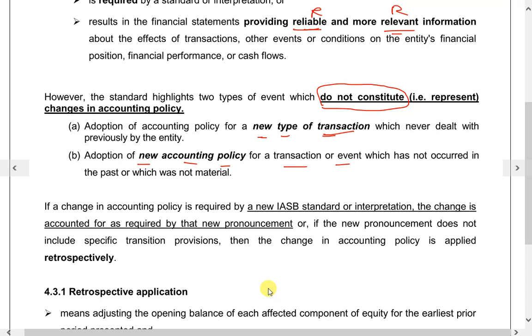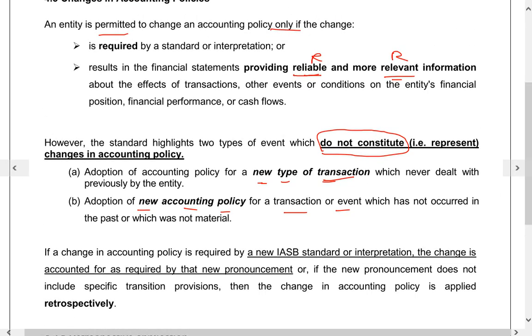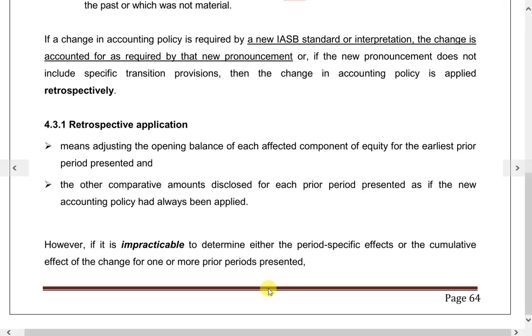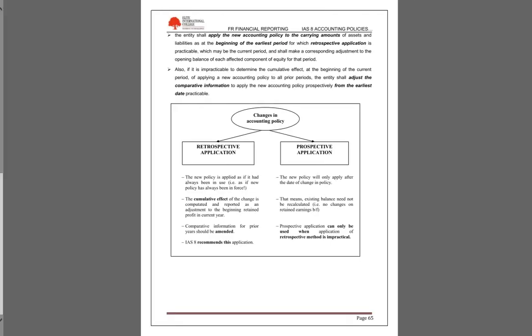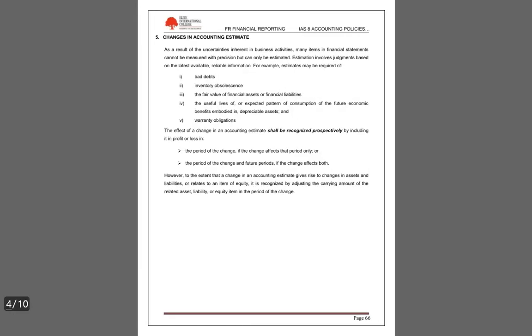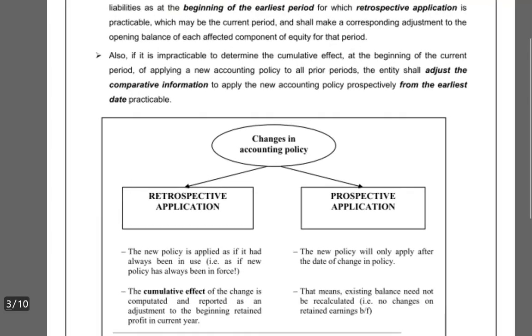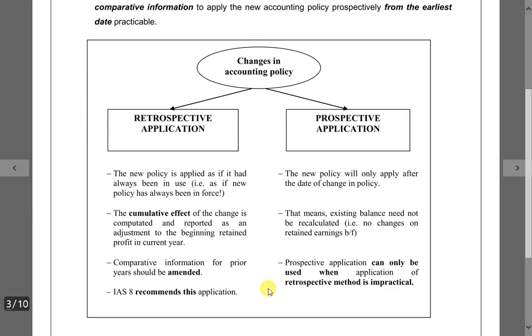Now that I change due to one of these two reasons, what should I do? I have to apply it retrospectively, or otherwise I apply it prospectively. Apply retrospectively; if I can't, then prospectively.